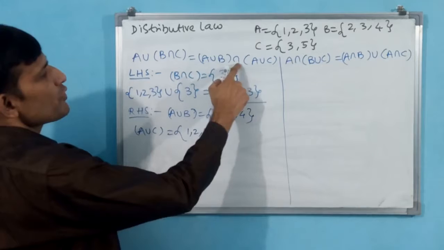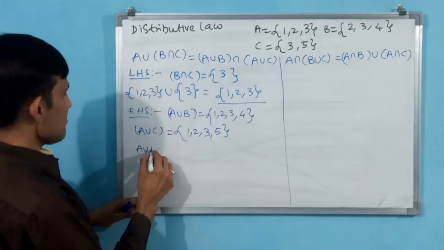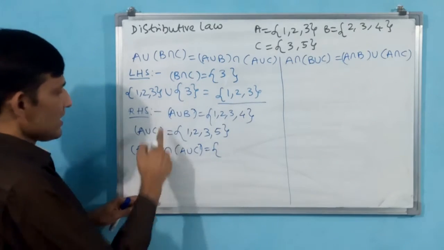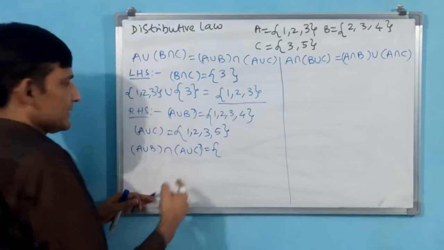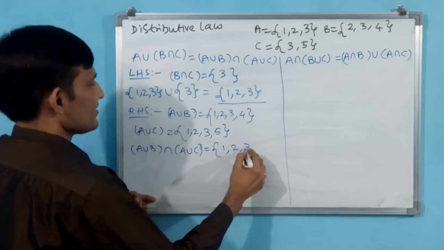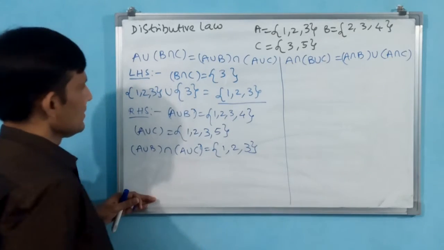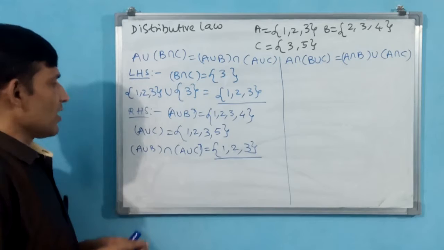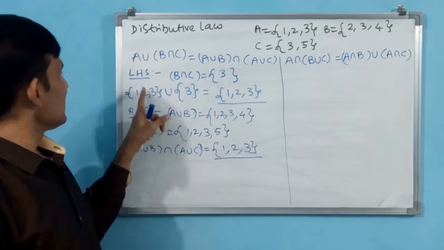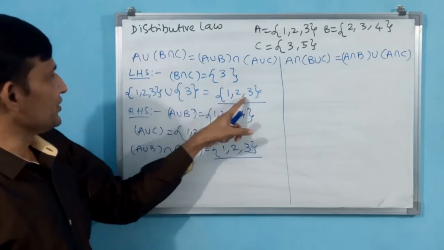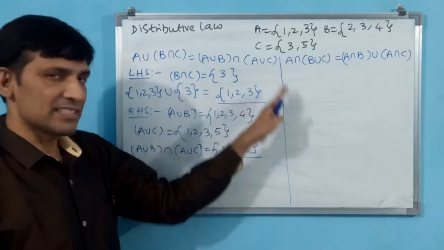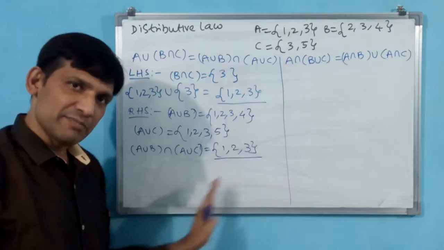Now what we have to do? A union B intersection A union C. That means elements should be available in both the sets. Okay, 1 is there, yes you take. 2 is there, yes you take. 3 is there, yes you take. 4 not there, then you close. Then you underline it. Now you see, A union B intersection A union C elements match with A union B intersection C. Okay, then we can say that this formula or this result or this property has been proved or verified or validated.